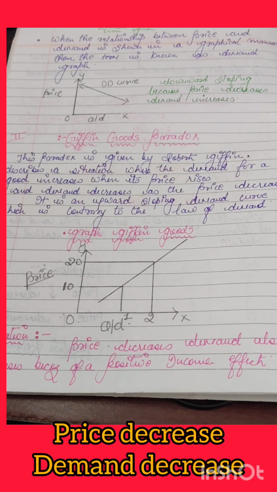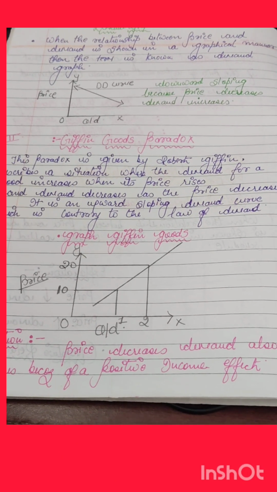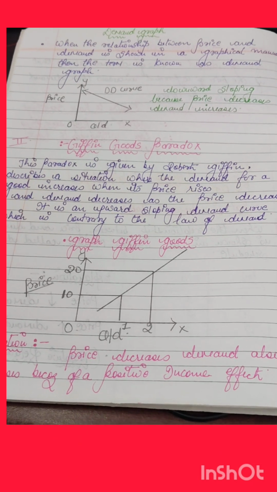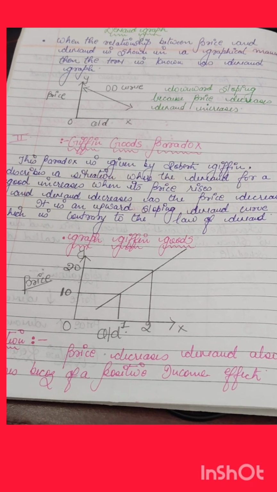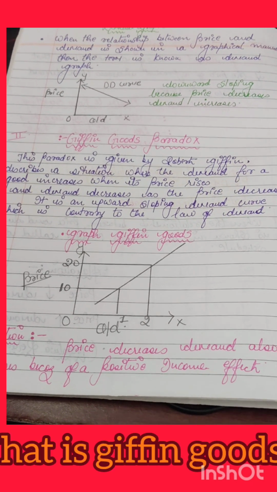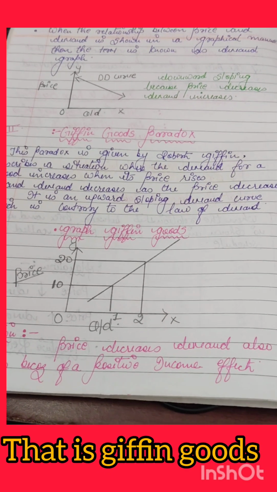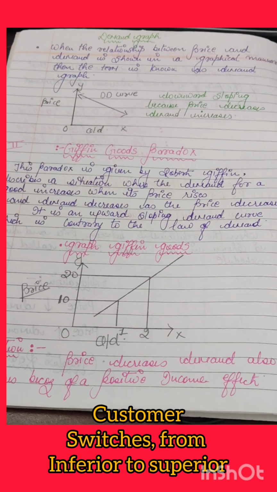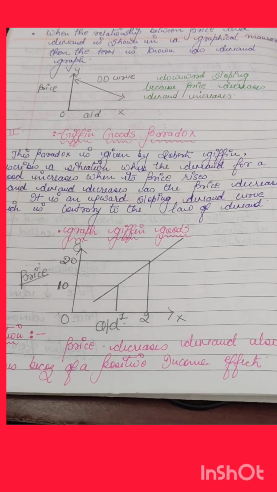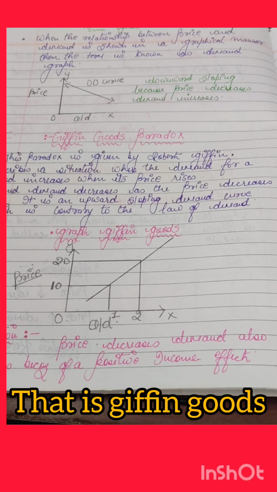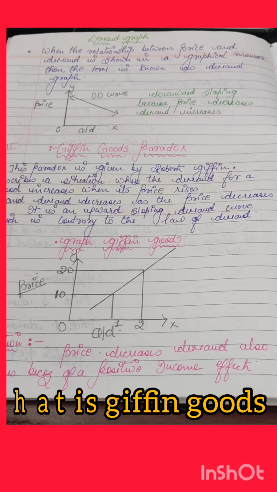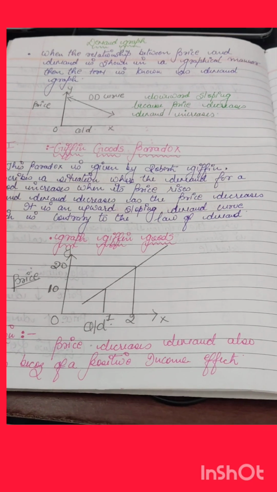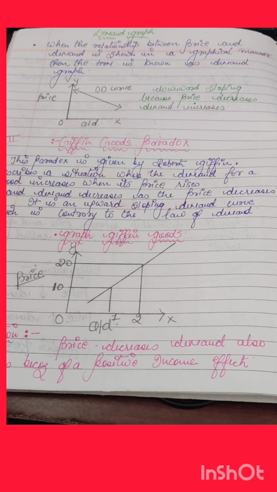So simply we can say that as the price of Dalda ghee, which is an inferior good, is decreasing, the demand is also decreasing from 2 to 1. Now the question is why does it happen? It happens because indirectly the customer's income is increasing. That's why he switches his consumption from inferior goods to superior goods. That's why this has happened.